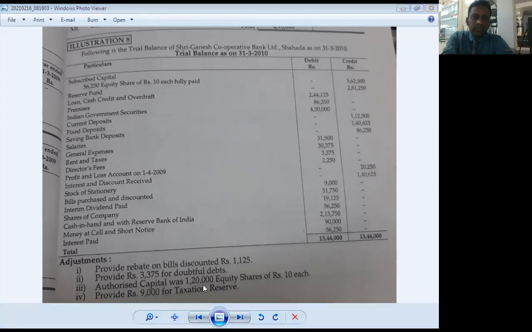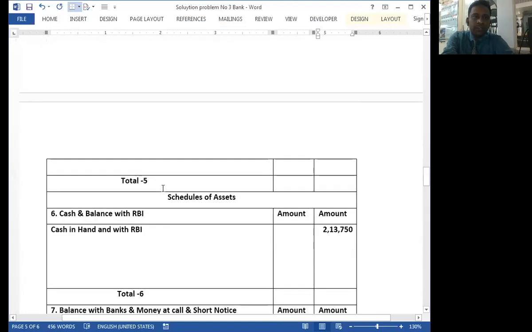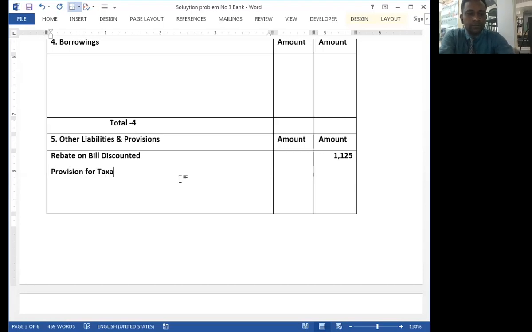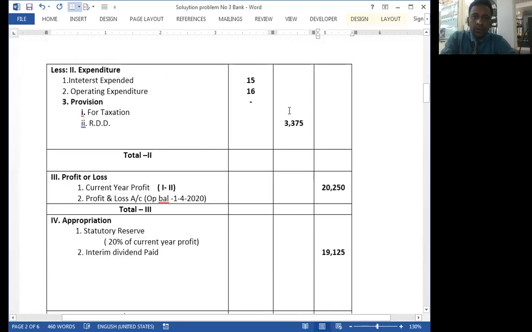There are two effects of provision for taxation. First effect, it is transferred to other liabilities, provision for taxation. What is the amount? Rupees 9,000. The second effect of this adjustment is transferred to profit and loss account, 9,000.